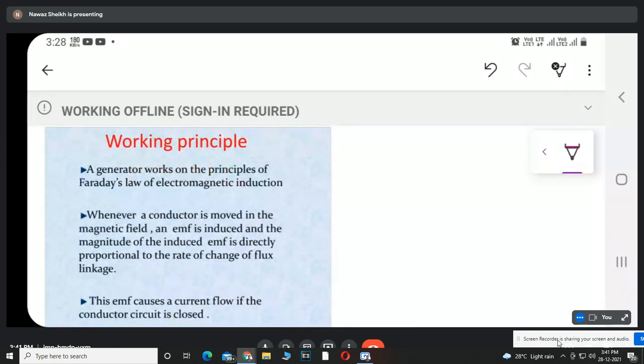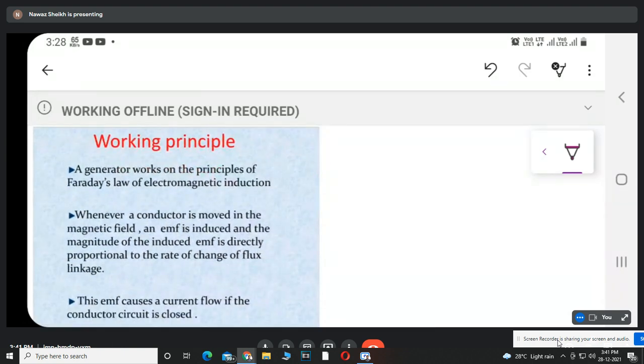Now, this is the working principle. Whenever conductor moves in a magnetic field, an EMF is induced, and the magnitude of induced EMF is directly proportional to rate of change of flux linked with the conductor.